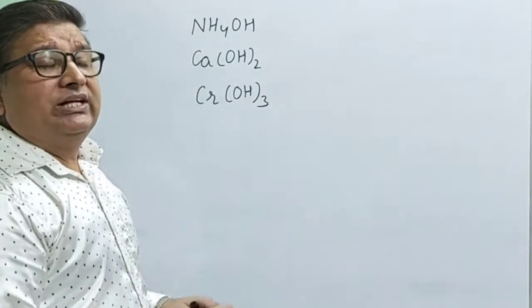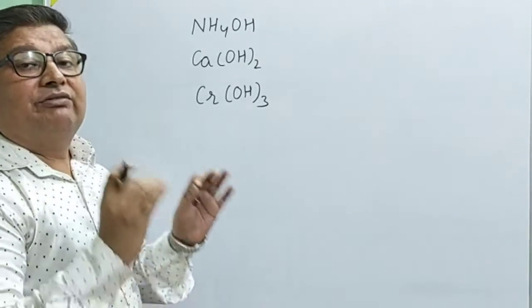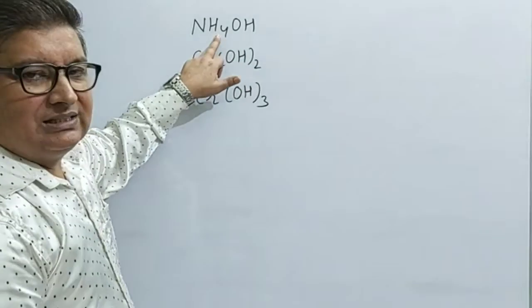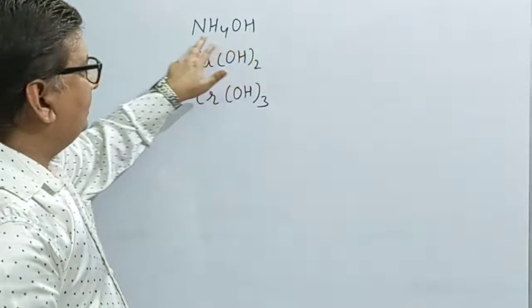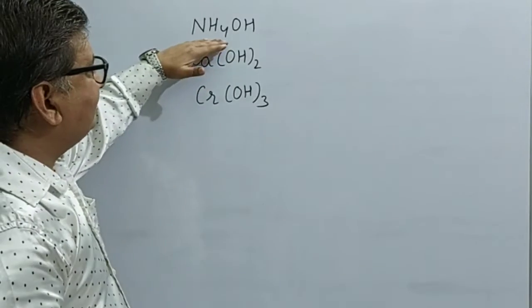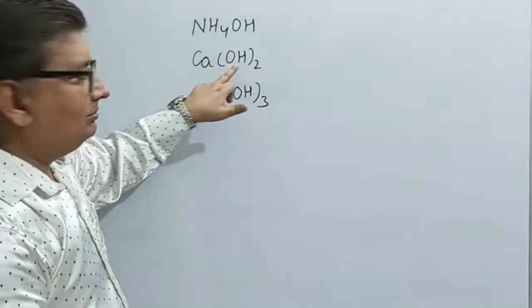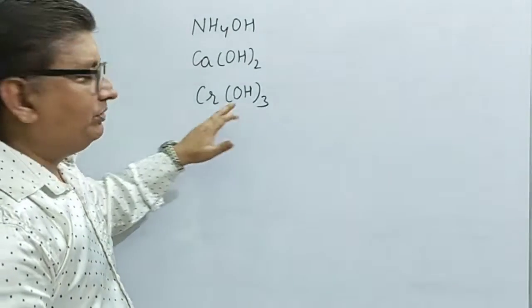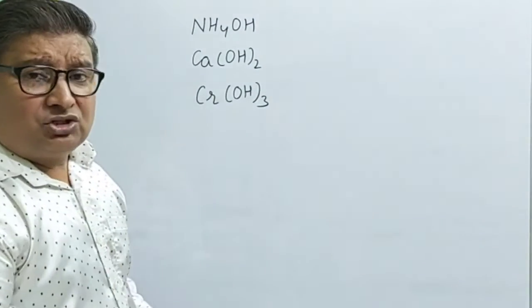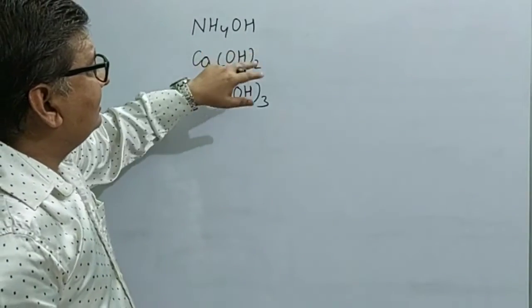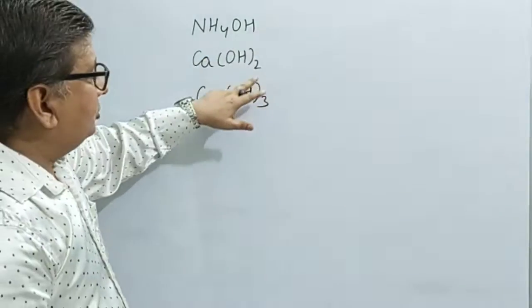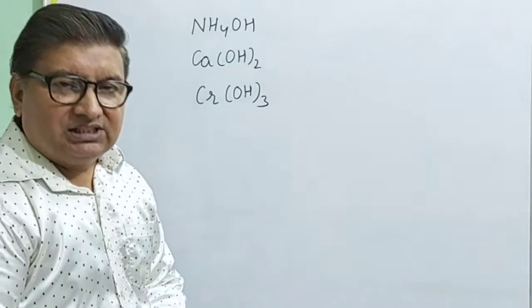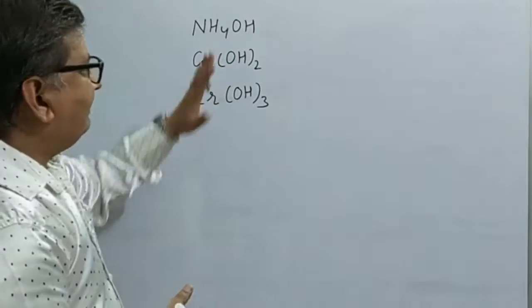So first of all, as I have told you, you must learn the names of radicals. Okay, so these are the radicals. NH4 is known as ammonium and OH is known as hydroxide. So once you know that NH4 is ammonium, you can easily read ammonium hydroxide. Ca is calcium, OH is hydroxide, so calcium hydroxide. Cr is chromium and OH is hydroxide, so we can read it as chromium hydroxide. But the next question that comes to our mind is, how will we decide that we place 1 here with OH, 2 here with OH and 3 here with OH? So again, as I have told you, you should know the valency, and valency plays an important role. I will explain it one by one.